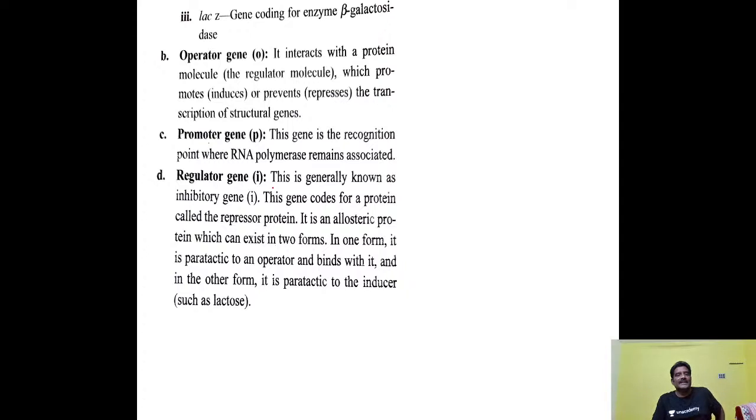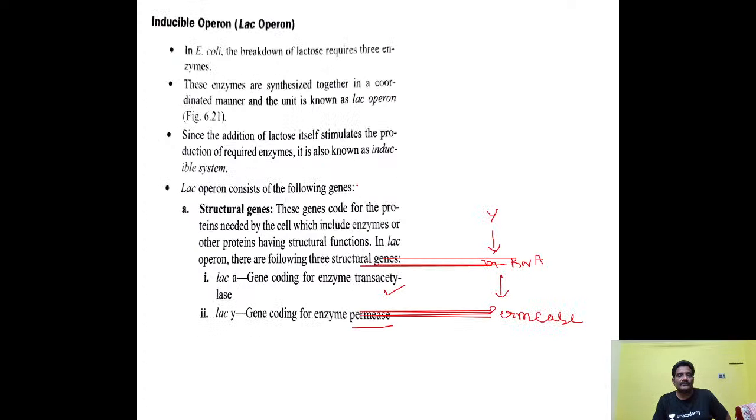By transcription it synthesizes mRNA, and from mRNA the repressor protein is synthesized here. So this is an allosteric protein which can exist in two forms. In one form, it binds to the operator. On the other hand, it binds to the inducer, such as lactose here. Do you understand? Thank you very much.